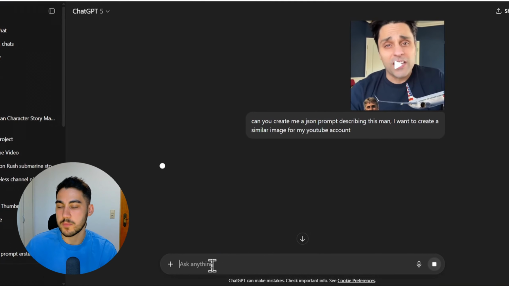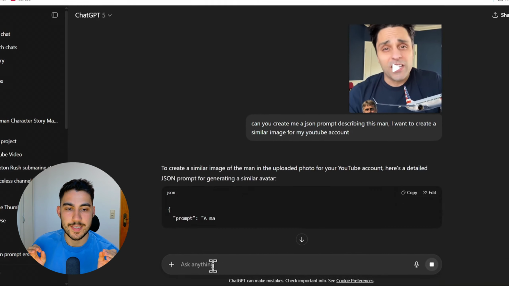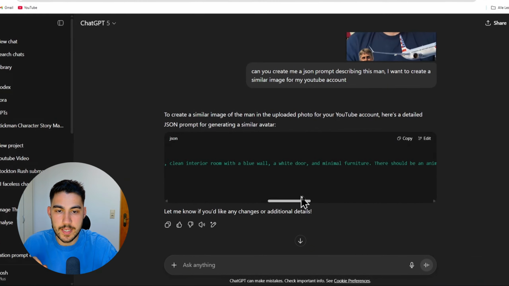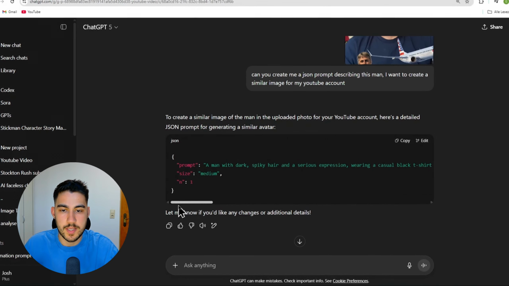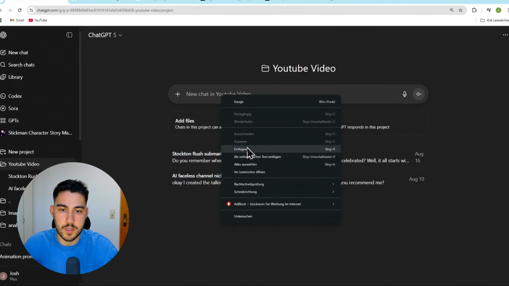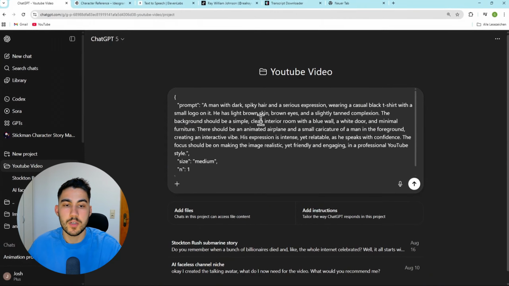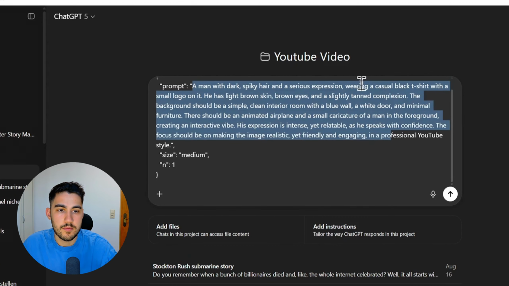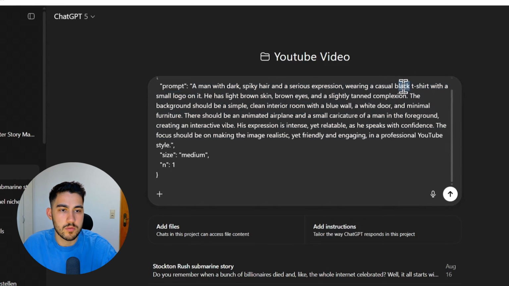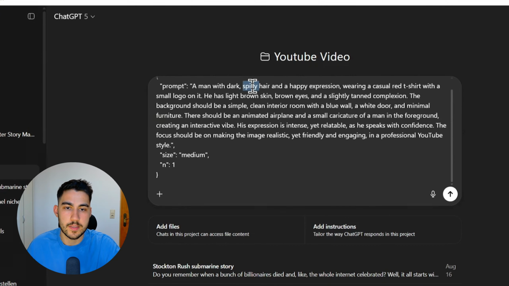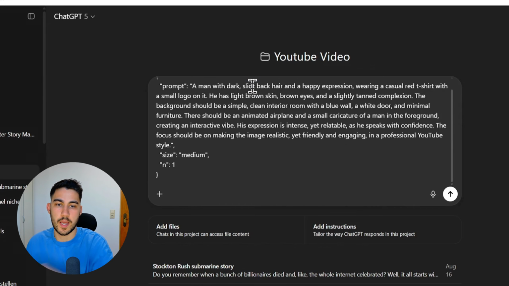A JSON prompt is just a prompt that describes everything in every single detail that you need. And these prompts get way better results than any other prompts. With this, you have a prompt just like this. Copy this and go to one fresh account, one fresh ChatGPT prompt, and now you can change whatever you want. Here you can change anything, you can switch the black shirt to a red shirt, for example. Let's do a red shirt. Let's go with a happy expression and slick back hair, for example.